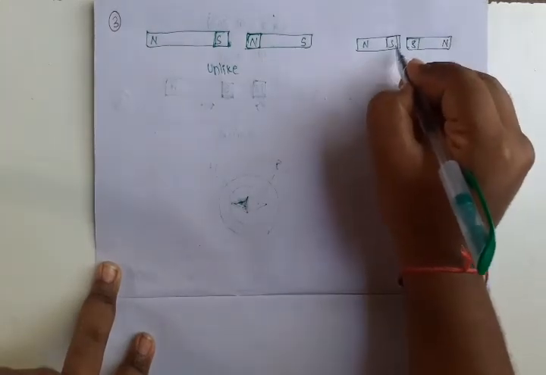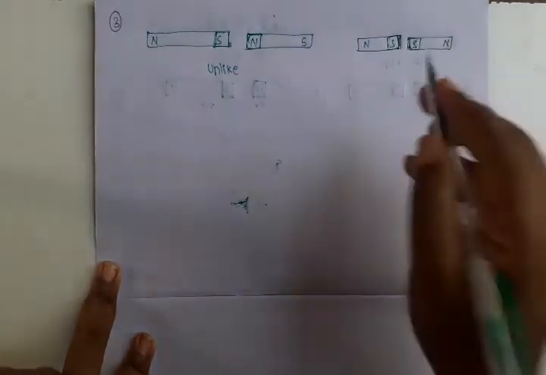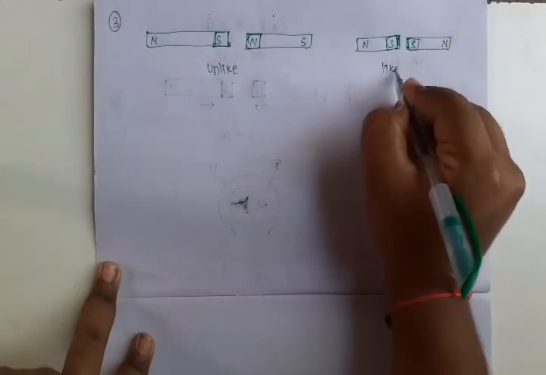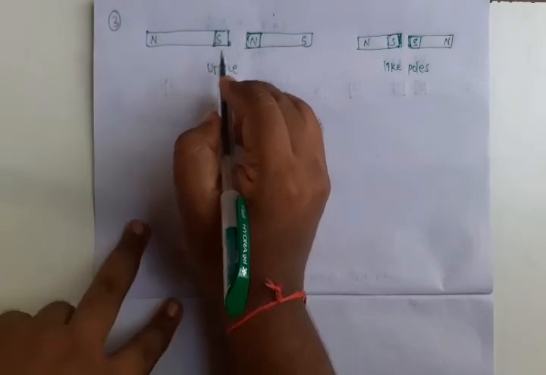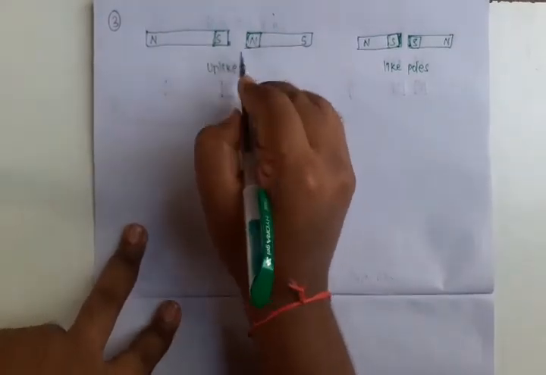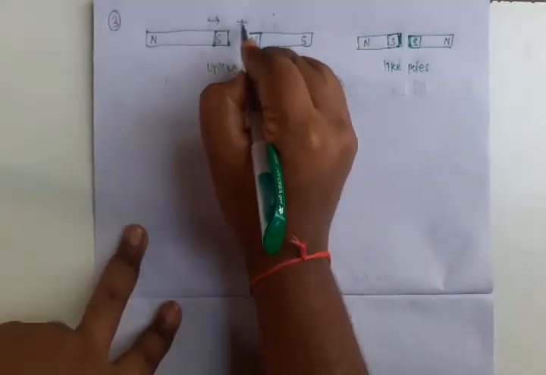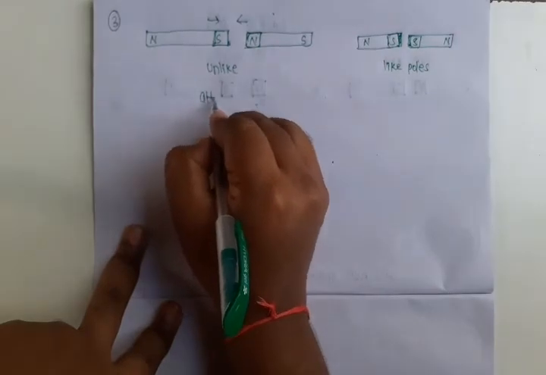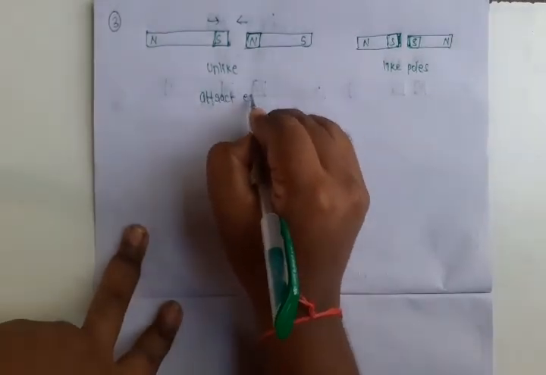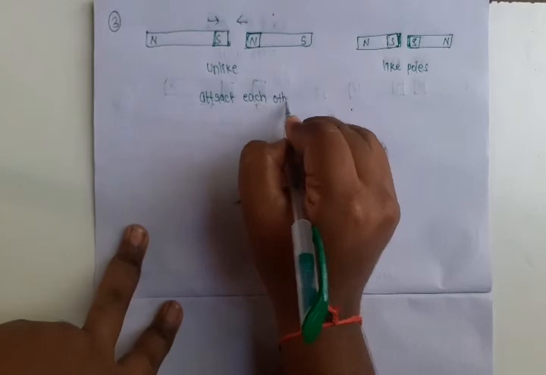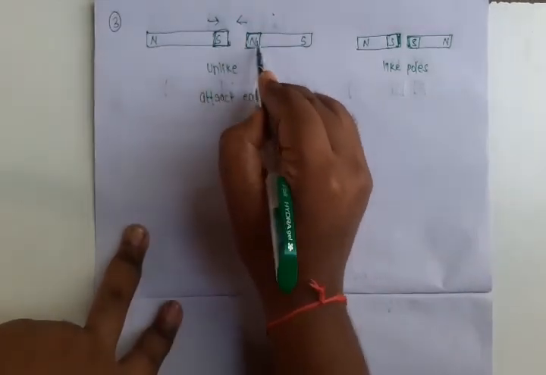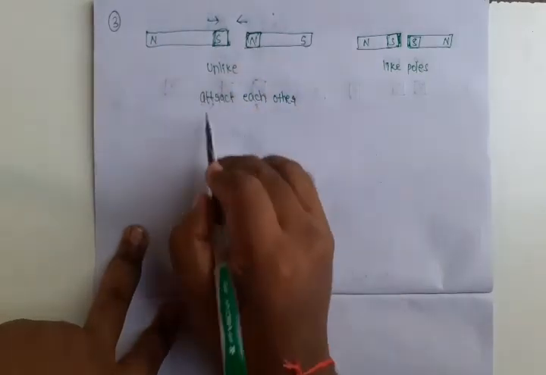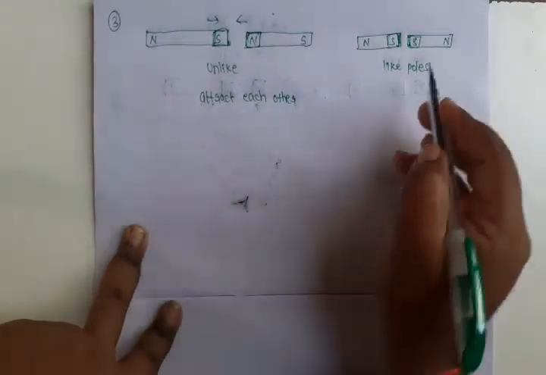Observe here. These two are like poles. Okay. What happened here? When these two magnets are brought together, they attract each other. When two unlike poles are brought together, what happens? They attract each other.